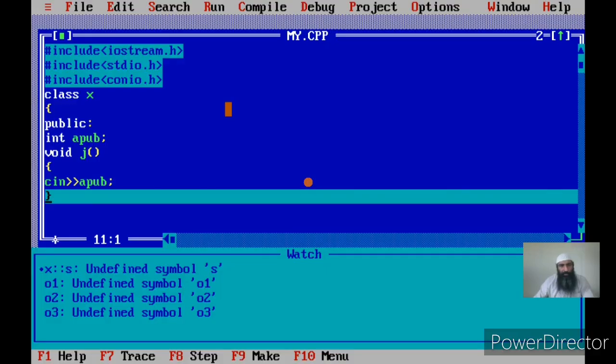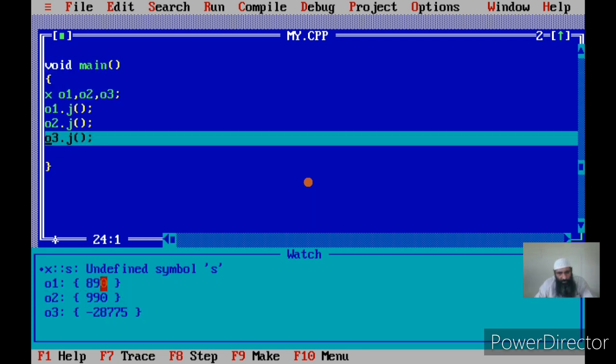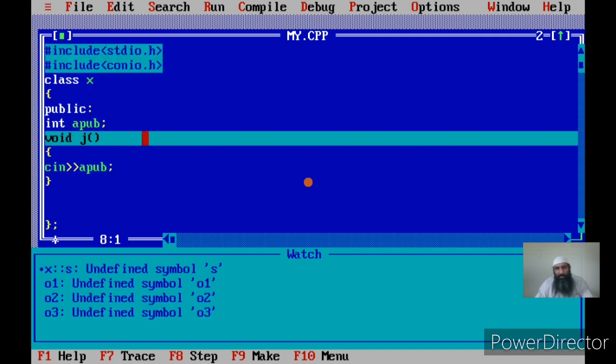If you see here, once I return, o2's apub has changed to 990. o1's apub is 890. This is because of the first call. Now o2.j has made the value of apub 990 because we are inputting apub there. So whatever members you will be referring to in this call, they will refer to that object.